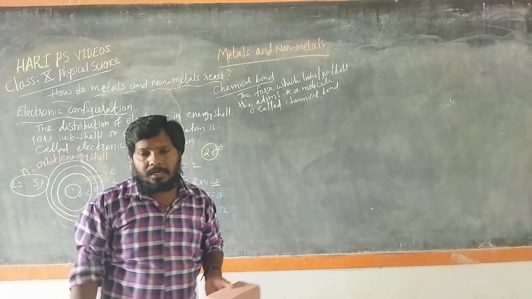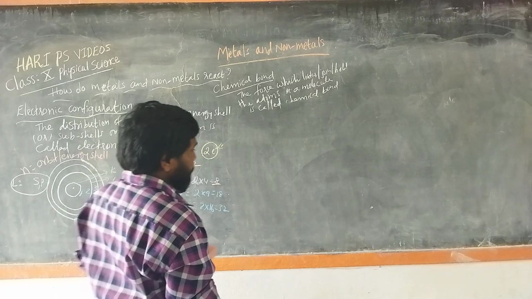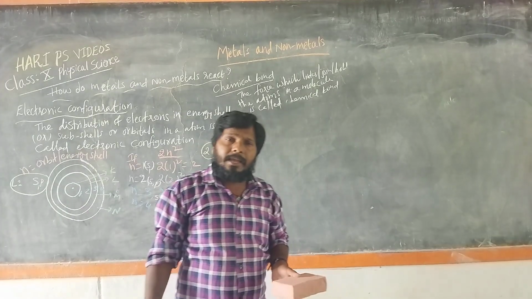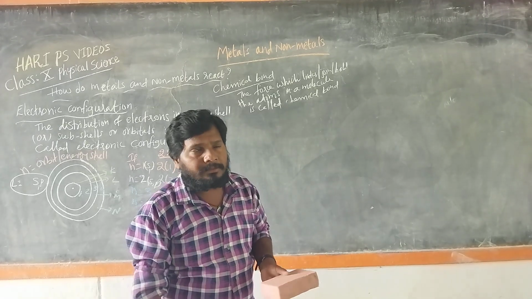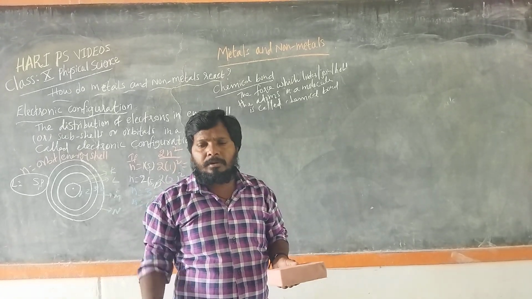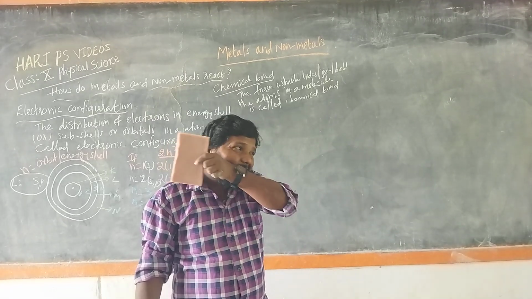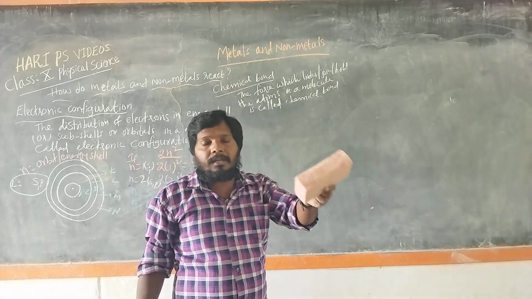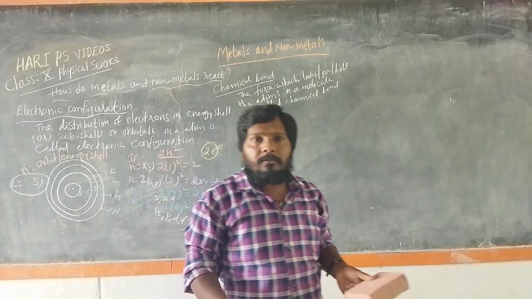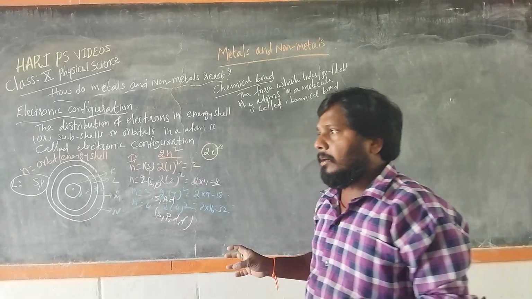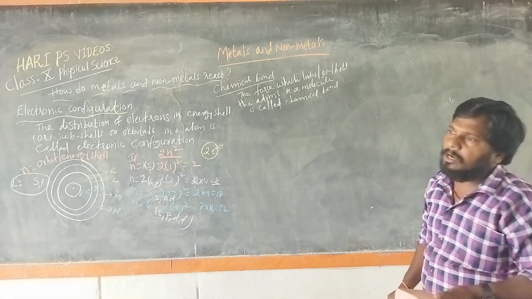First of all, let us write the electronic configuration of inert gases or noble gases. In the periodic table, the last group, the 18th group elements, are called inert gases or noble gases because they won't take part in any chemical reactions or form any chemical bond, meaning they do not form any molecules or compounds.